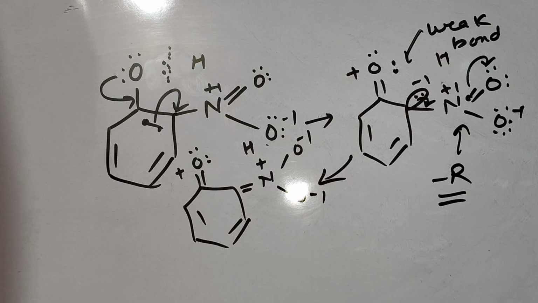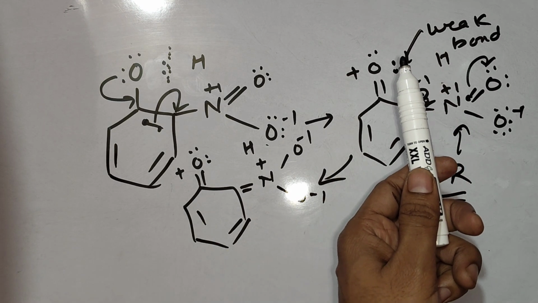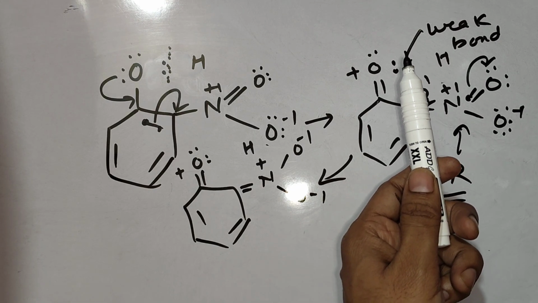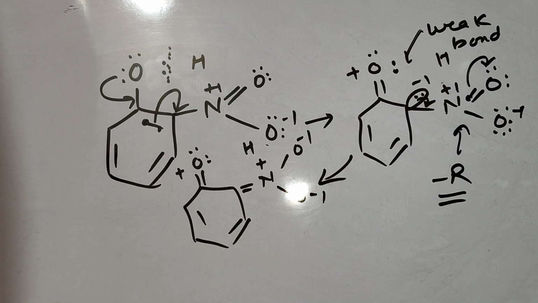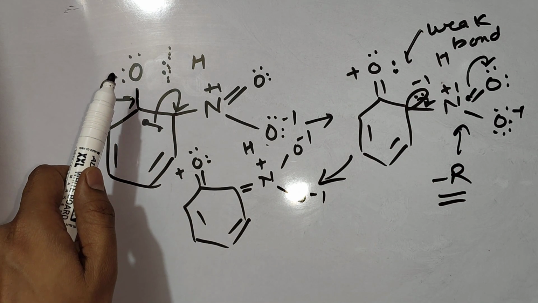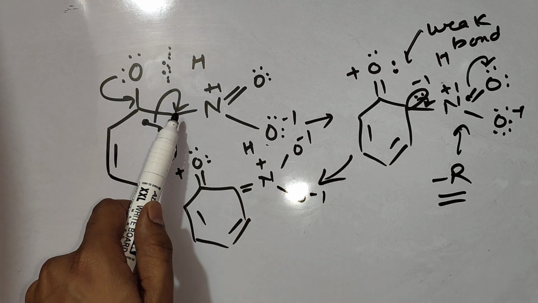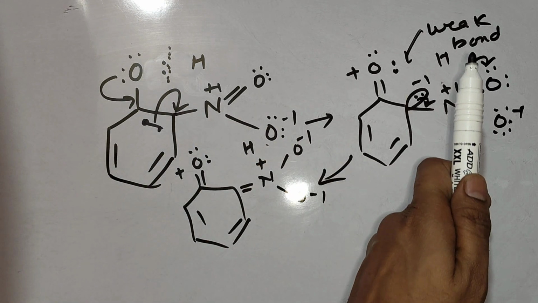So don't you think due to minus R effect, the timing of resonance, or duration of resonance, is increased? Means oxygen has shown this resonance due to which pi electrons were shifted here, due to which these electrons come more closer toward oxygen.